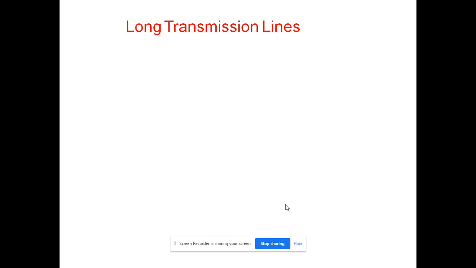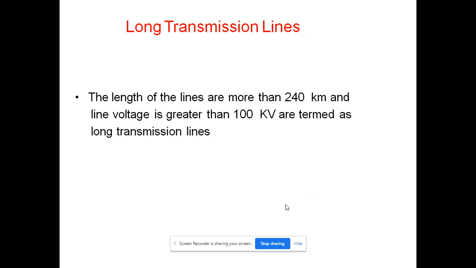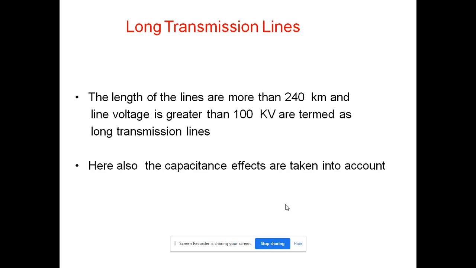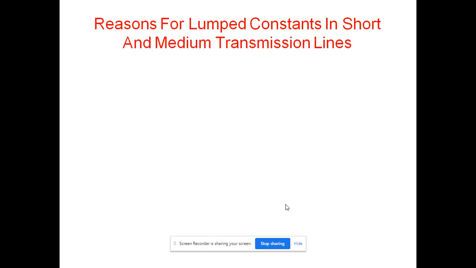And the third one is the long transmission line. When the length of the transmission line is more than 240 kilometers and line voltage is greater than 100 kV, then such transmission lines are treated as long transmission lines. Here also capacitance effect is taken into account because of its longer length and greater voltage.